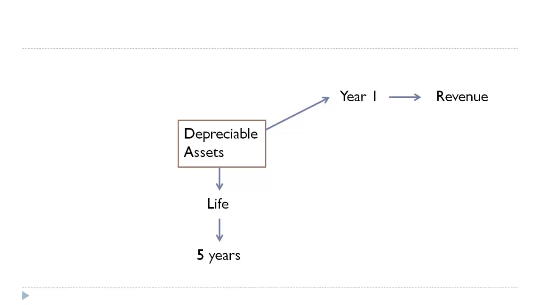Now one point I will clarify here. See, assets are something which will find a place in the balance sheet. We know there are two financial statements. One is the income statement, which is P&L, the other one is the balance sheet. Assets are the element which will appear on the asset side of the balance sheet, and depreciable assets will appear on the asset side of the balance sheet. So we are not taking the depreciable assets to P&L.